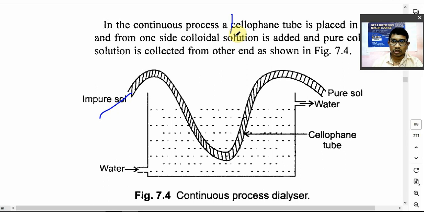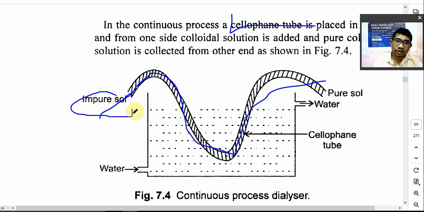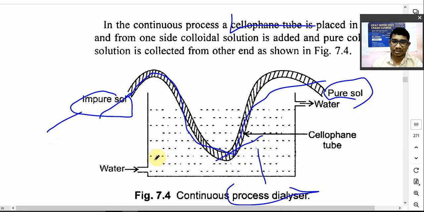A continuous cellophane tube is there, so you have to introduce the colloids over here. Continuously, this cellophane tube is dipped into the water, and at one end you have to introduce the impure sol, or colloidal dispersion with the impurity, and at the other end you will get a pure colloidal sol. The impurity will be removed by diffusion. So this is a continuous process dialyzer. The apparatus used for dialysis is known as a dialyzer.